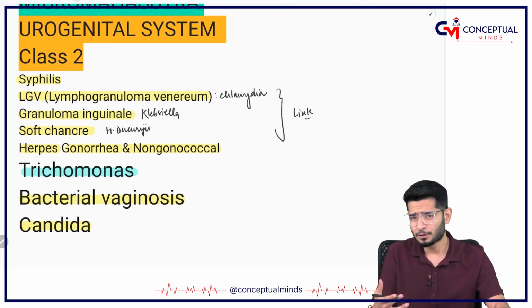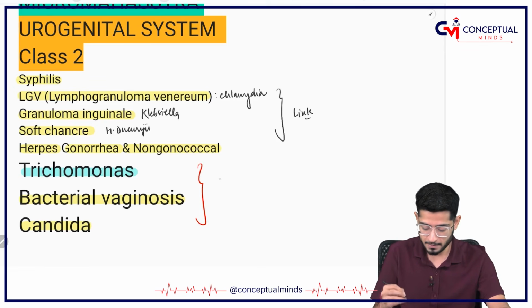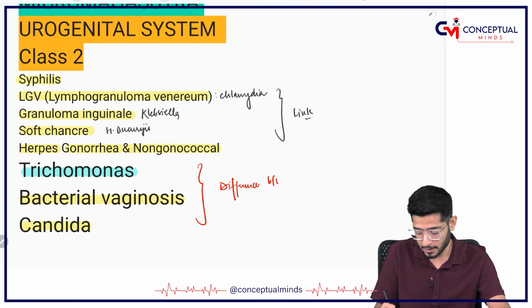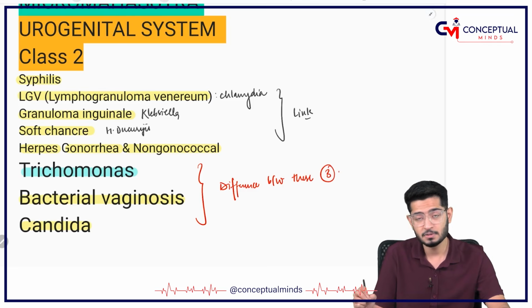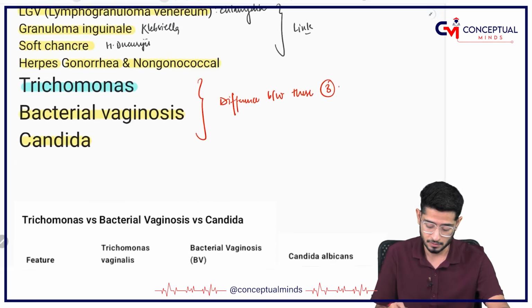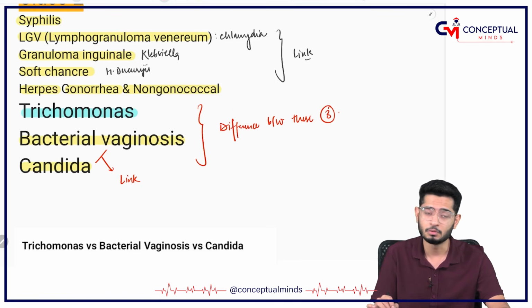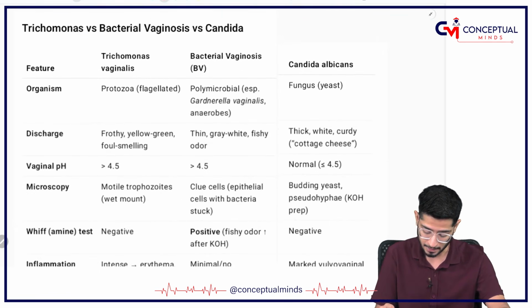That's not very important, but as per the CBME, the difference between these three is very important, and that's why it becomes my prime responsibility to teach you the difference between trichomonas, bacterial vaginosis and Candida. But I'll share the link of bacterial vaginosis as well as Candida, so you can go to those videos and see them again.